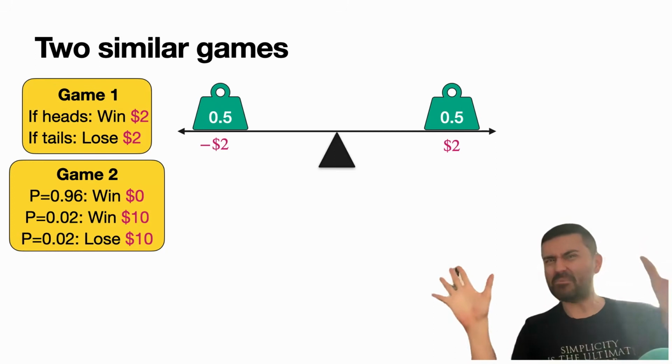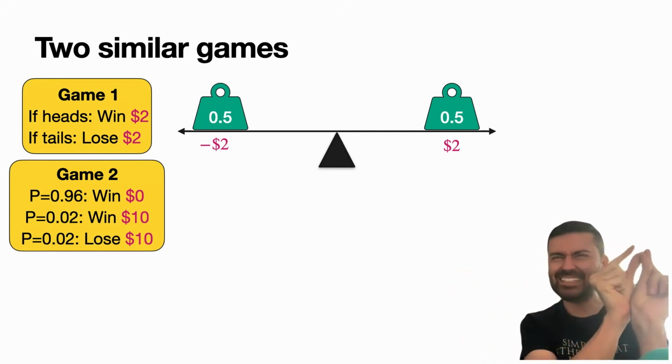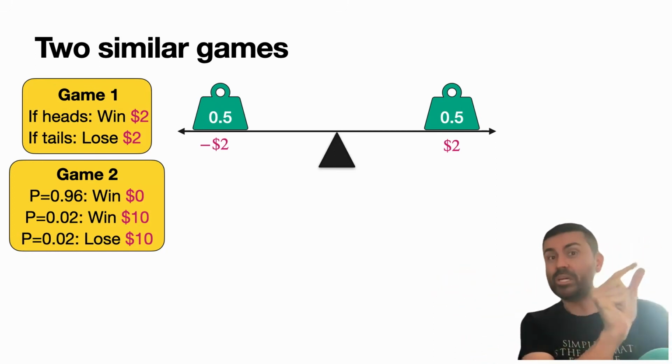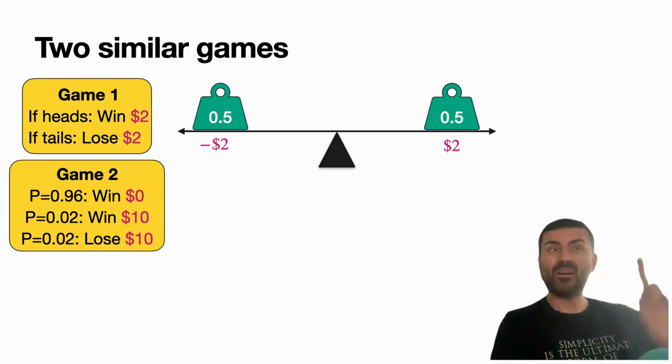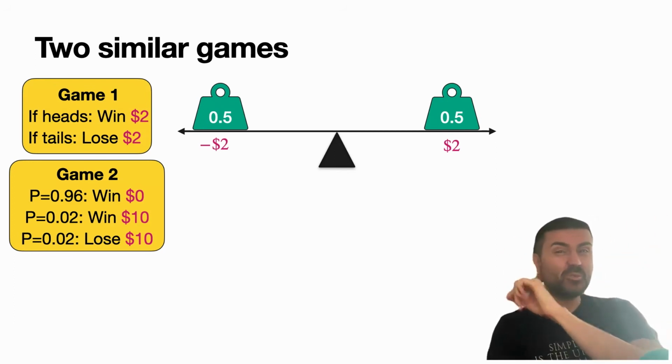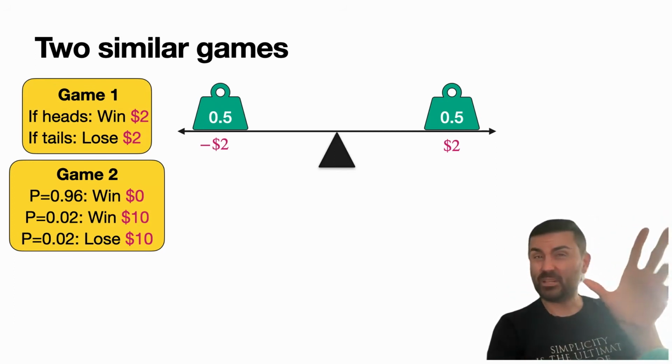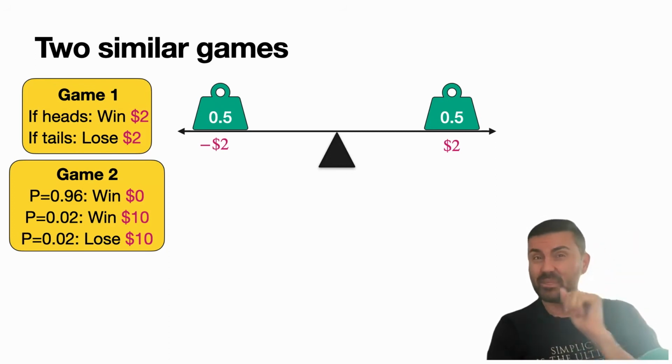So most of the time nothing happens, but if you hit this little region here, you can win or lose a lot. So how risky is that game? Which of the two games do you think is riskier? I invite you to pause the video and actually calculate it, and you may get a surprise.